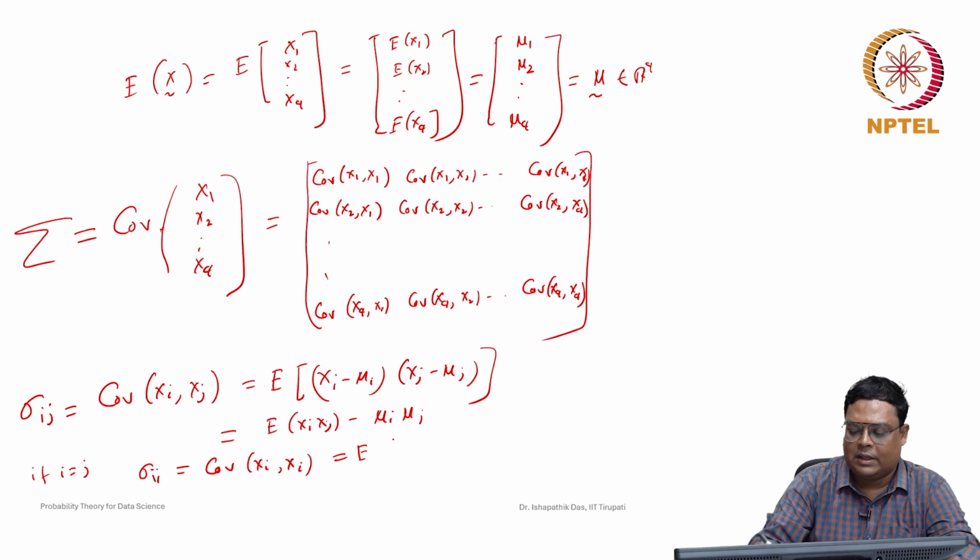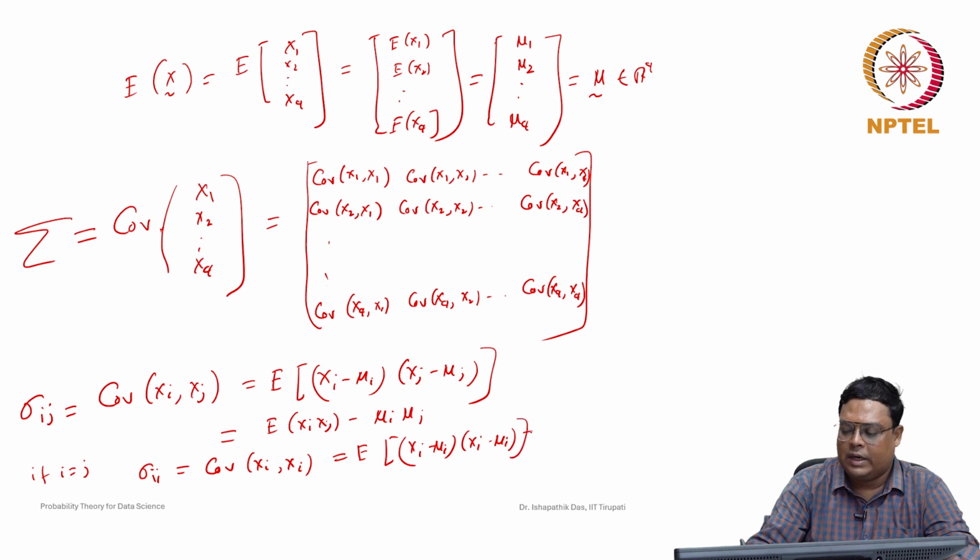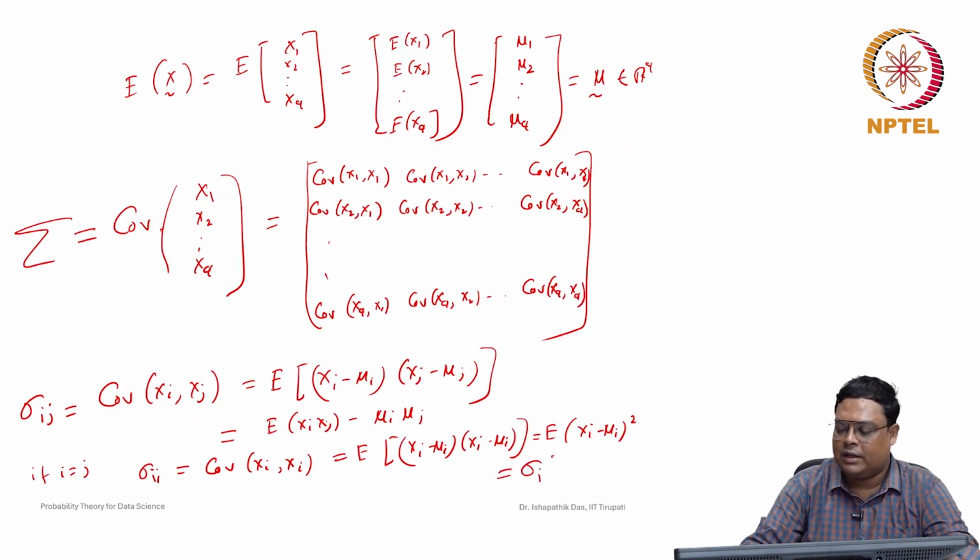So by definition it is the expected value of xi minus mu i times xi minus mu i, which is the expected value of xi minus mu i whole square. This is nothing but the variance of the ith random variable, sigma i square.